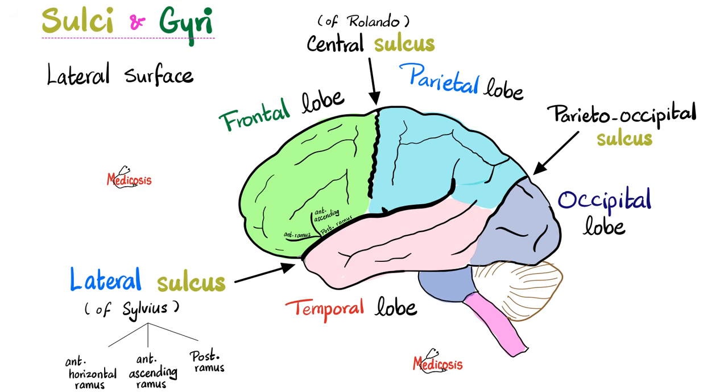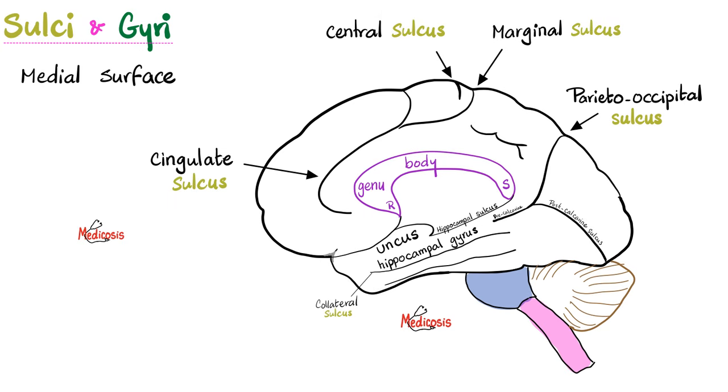Sulci and gyri. Here is the central sulcus of Rolando. Here is the lateral sulcus of Sylvius, and this is the parieto-occipital sulcus. This is the frontal lobe, this is the parietal lobe, this is the temporal lobe, and this is the occipital lobe. What surface is this? This is the lateral surface. How about the medial surface? Well, that's the remaining part of the central sulcus. This is called the cingulate sulcus and the cingulate gyrus.